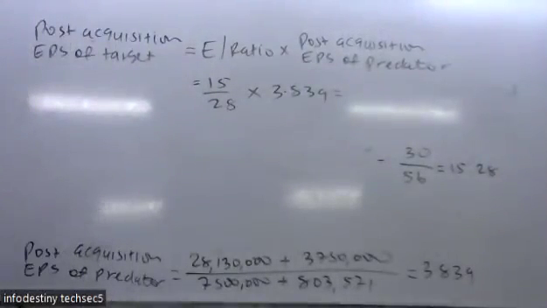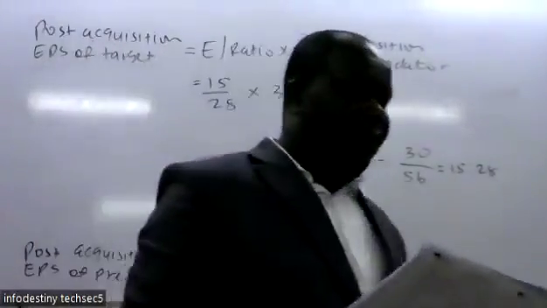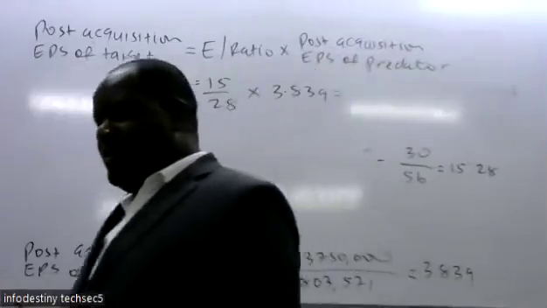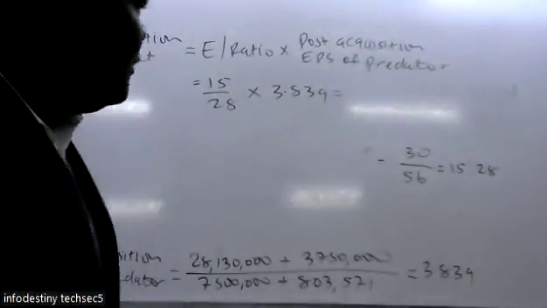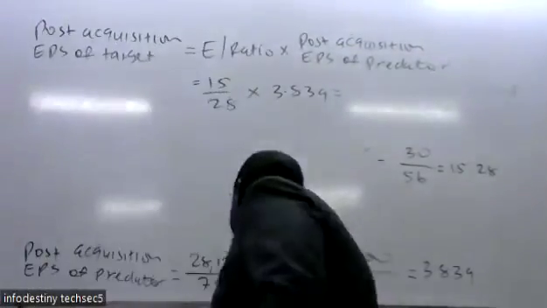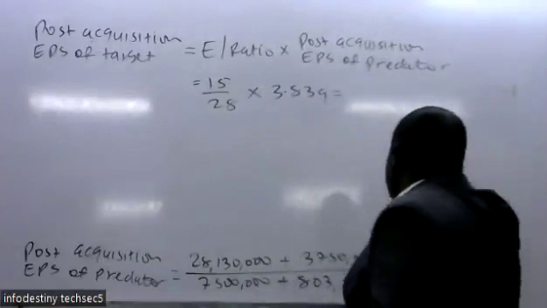If the price earning ratio of Songo Limited drops to 12 times after the acquisition, determine the post-acquisition market price per share. So the concept there is simply the price earning ratio.